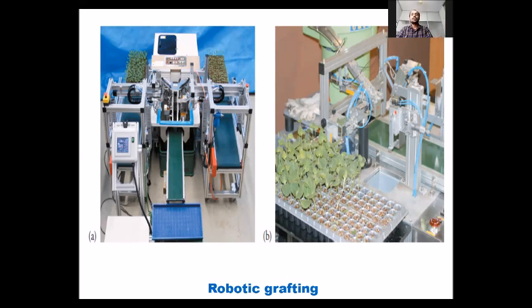But in other developed countries like China, Japan and Korea, vegetables are propagated through grafting also, and they have developed some machineries for that. This robotic grafting is a picture of a grafting procedure which is done by machines or robots. Korea and Japan are the two countries which are producing the robotic grafted plants. Okay,